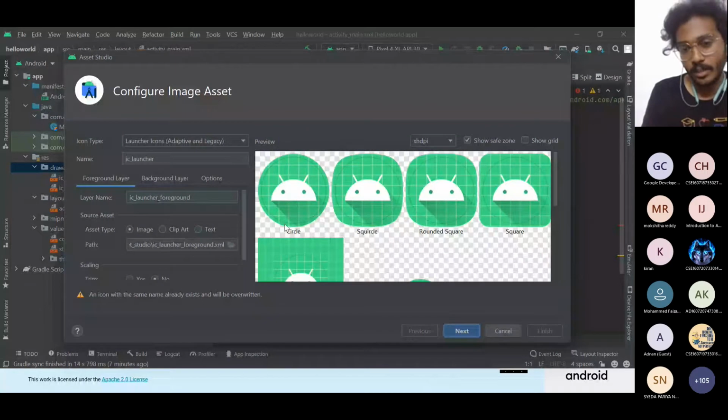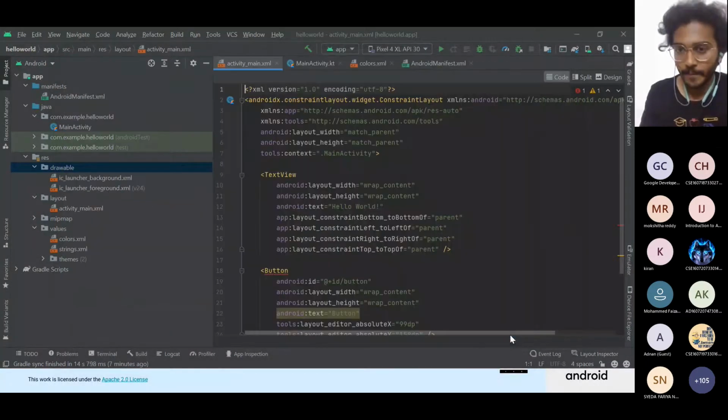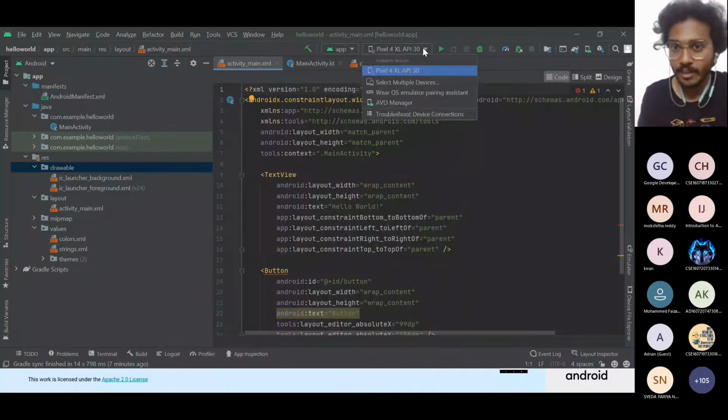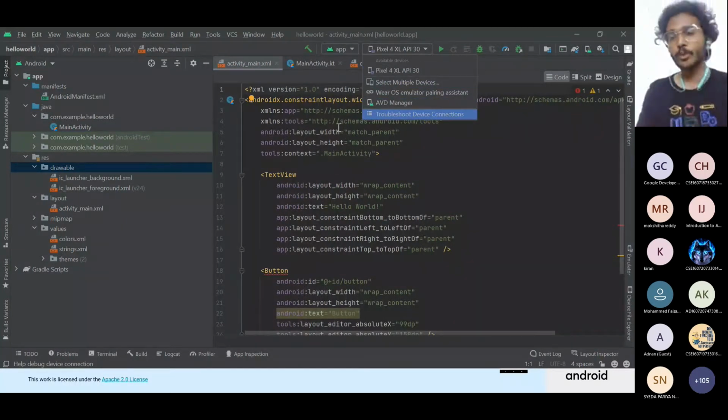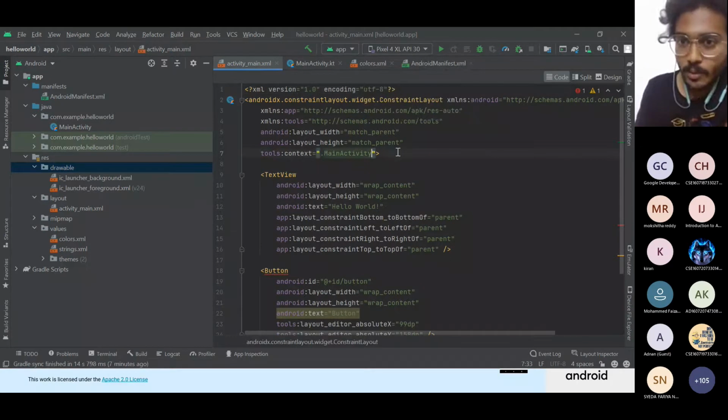This is how, while you run a basic Hello World program, you will be able to see the application running on the emulator. I said emulator, right? This is what it looks like. In order to run your code and know the output of the code which you have written, we need to run it.